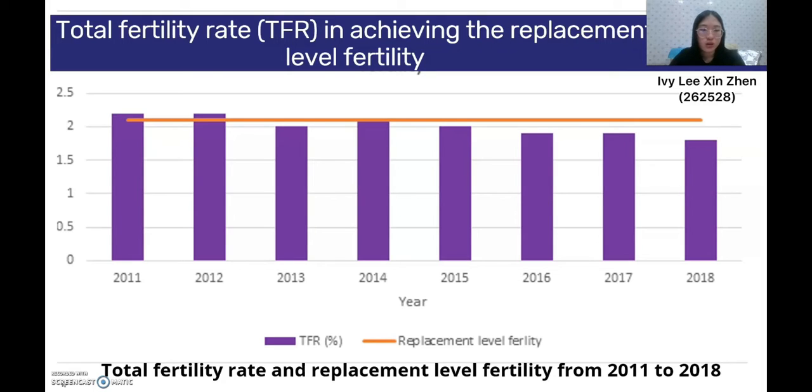This is the graph of the total fertility rate and replacement level fertility from 2011 to 2018. The orange horizontal line represents the 2.1 replacement level fertility. So, if the TFR is above 2.1, it means that the fertility rate in this year is high and it is good. If the TFR is below the replacement level fertility, it is bad because it is a low fertility rate in this year.